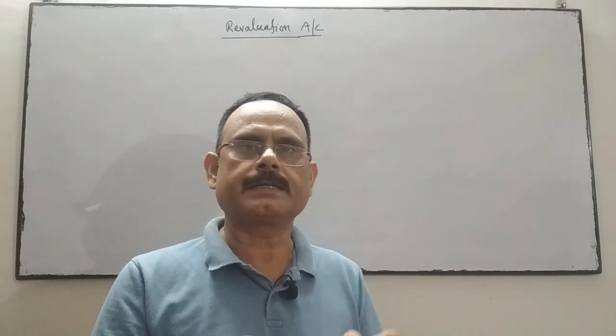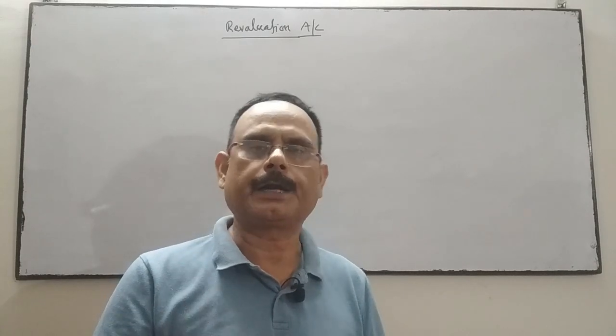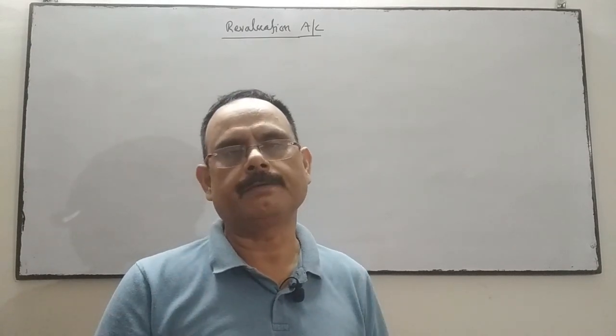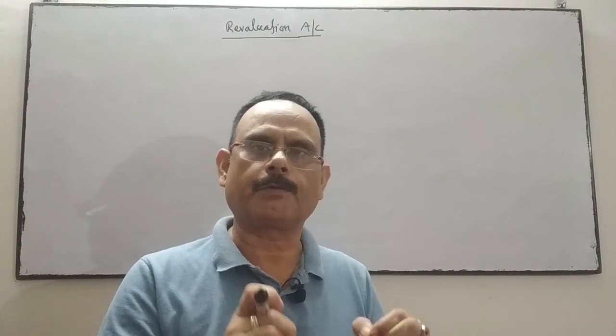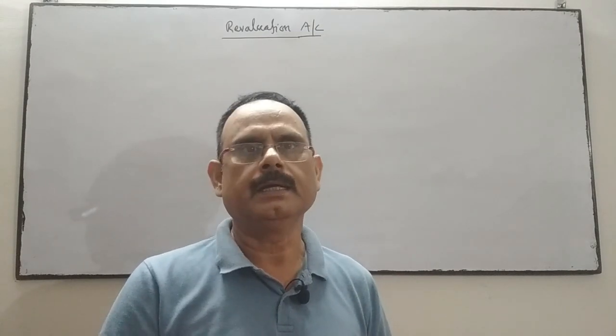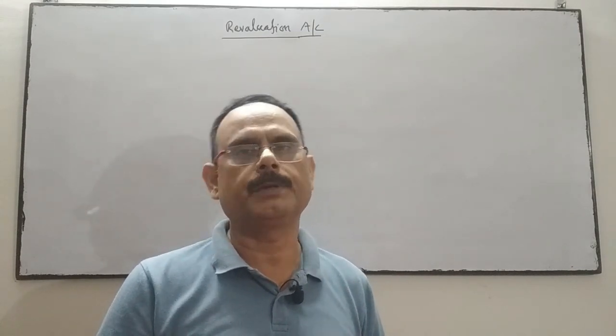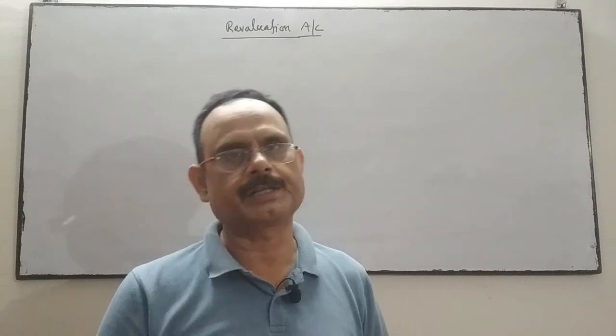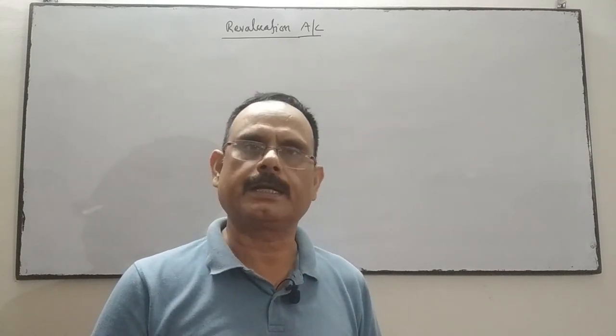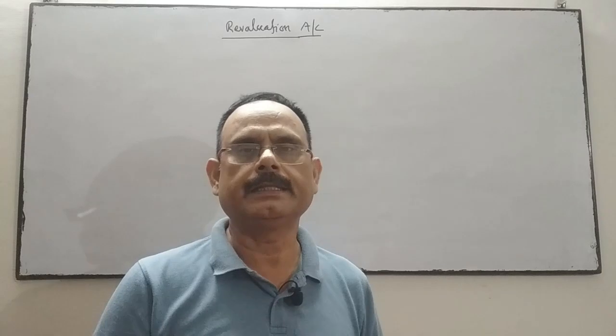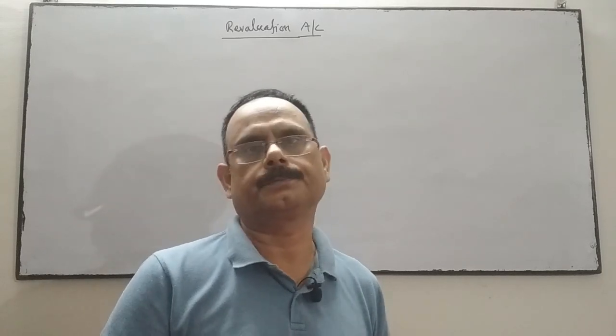So we will reassess the liabilities and revalue our assets to know the profit or loss on revaluation, and that amount of profit or loss will be transferred to partners' capital account or current account in their profit sharing ratio.